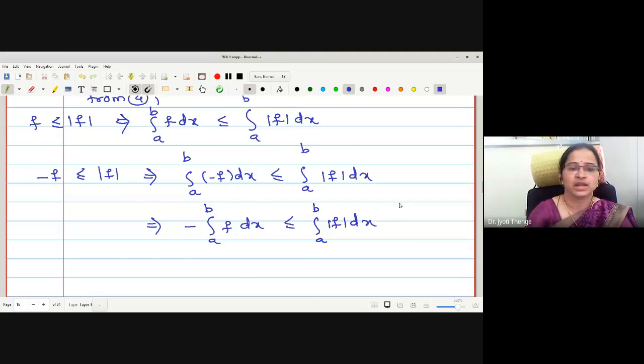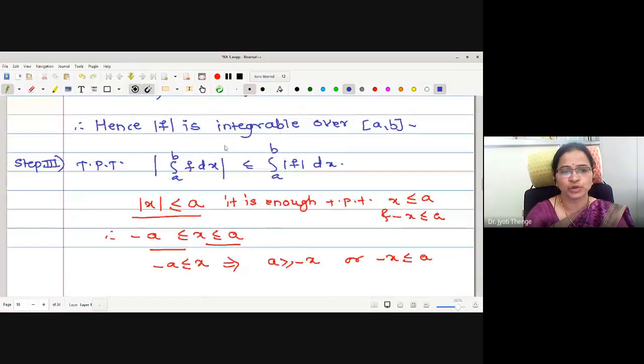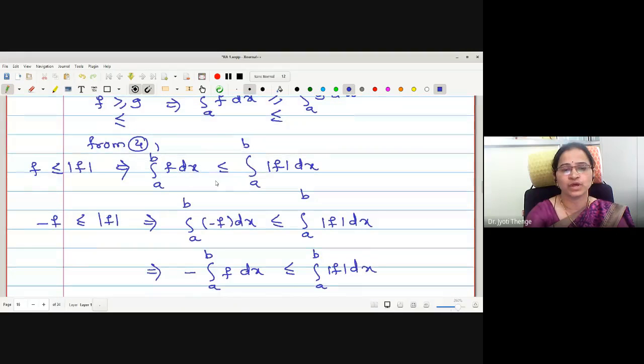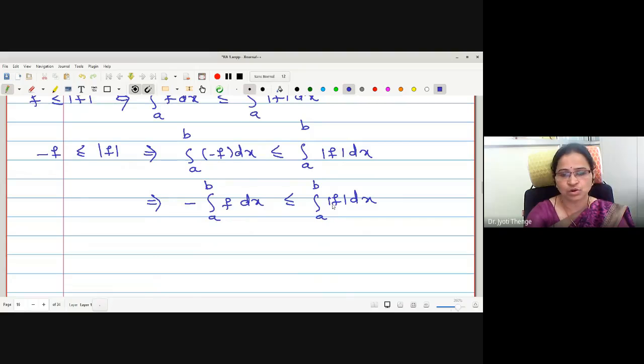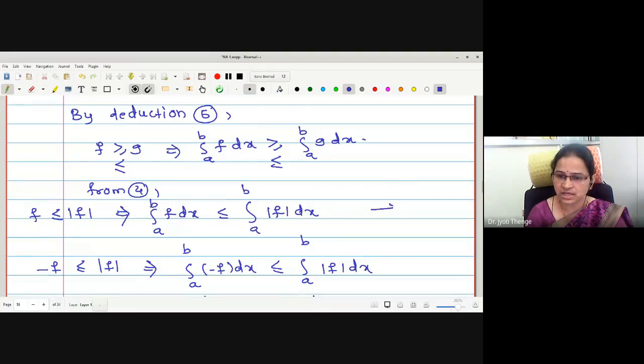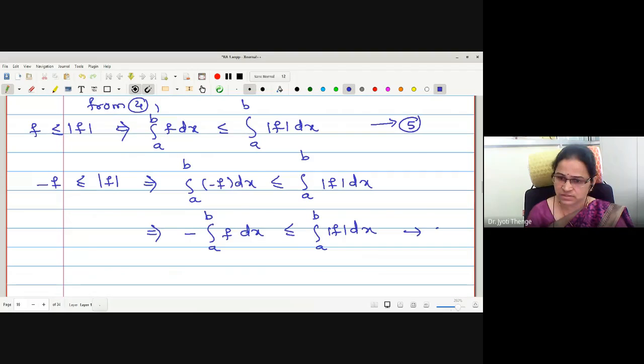Okay, now look at the statement we want to prove. If I assume this as x and this as a, then we want to prove x less than or equals to a and minus x is less than or equals to a, and same here we have proved this x less than or equals to a and minus x is less than or equals to a. Okay, therefore here let me call this as 5 and let this be 6.